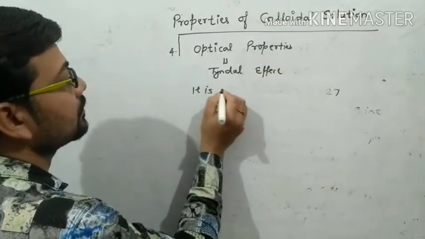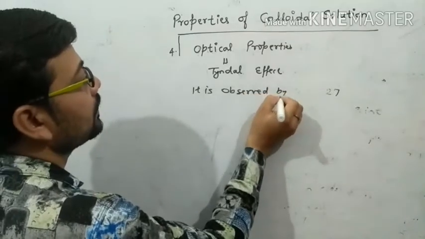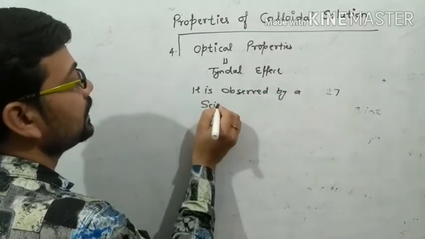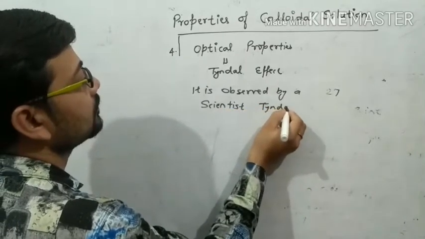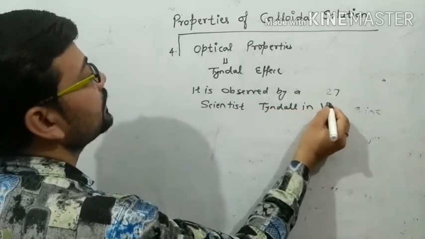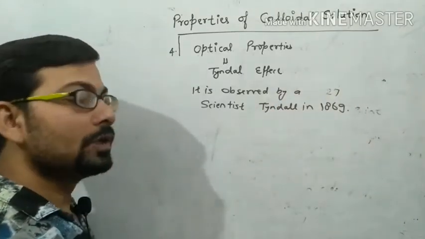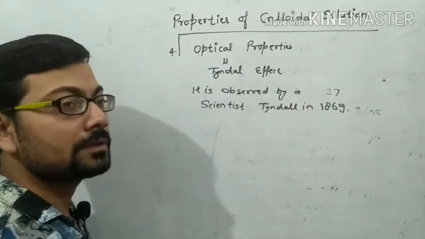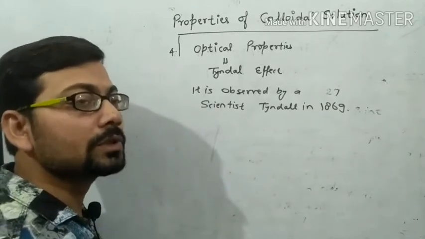It was observed by a scientist, Tyndall, in 1869. Actually, he passed light through a true solution.